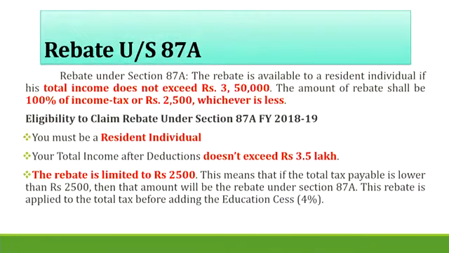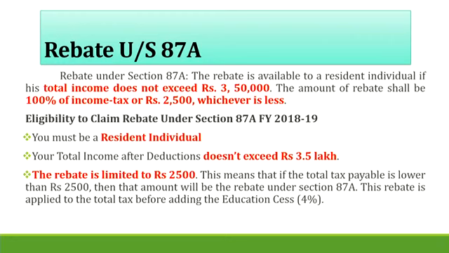First we will see what is rebate under section 87A. Rebate under section 87A is available to a resident individual if his total income does not exceed 3,50,000. We have to be clear that if the taxable income or total income does not exceed 3,50,000, that assessee is eligible for rebate under section 87A.